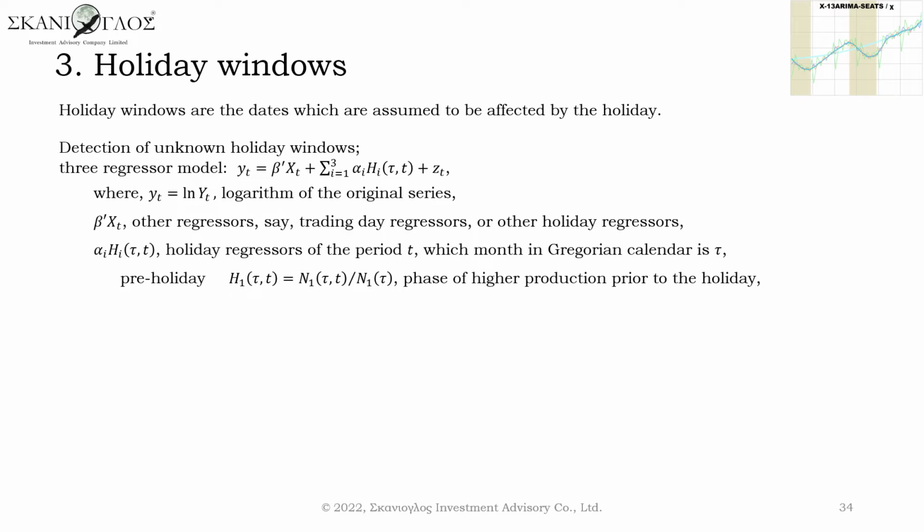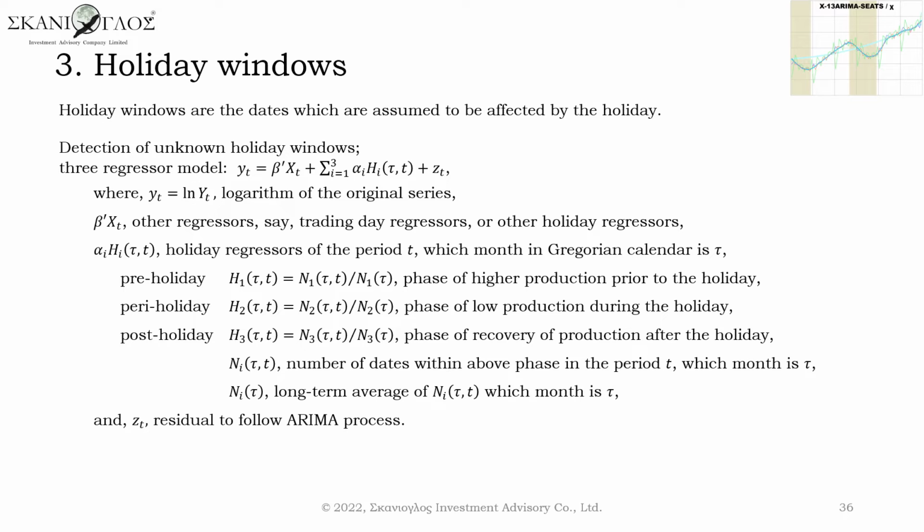For the detection of unknown holiday windows, a 3 regressor model may be applicable. The first of 3 regressors is for pre-holiday, the phase of higher production prior to the holiday. The second is for peri-holiday, the phase of low production during the holiday. The third is for post-holiday, the phase of recovery of production after the holiday.